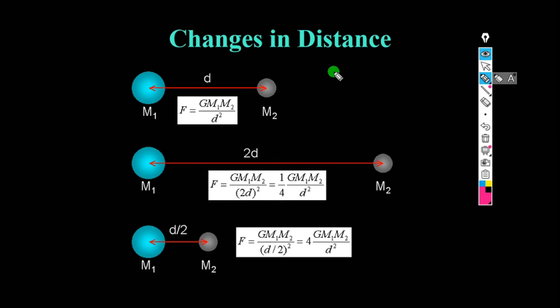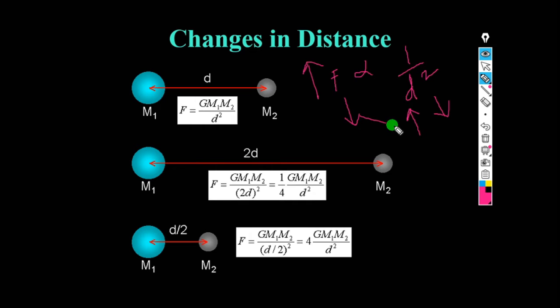As I have told, the relation between force and distance is inverse. That means if distance increases, force decreases, and if distance decreases, force increases.